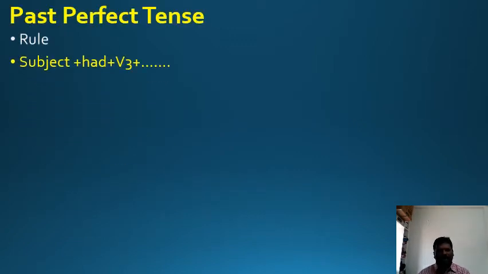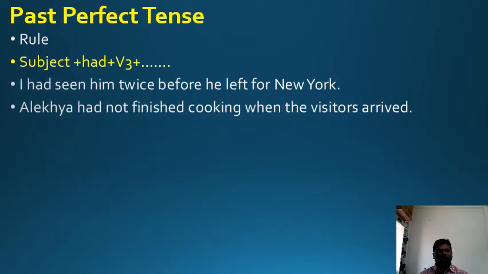The past perfect tense. See how past perfect tense is made. Rule: subject plus had plus past participle, the third form of a verb. See, I had seen him twice before he left for New York. Try to understand: I had seen him twice before he left for New York.